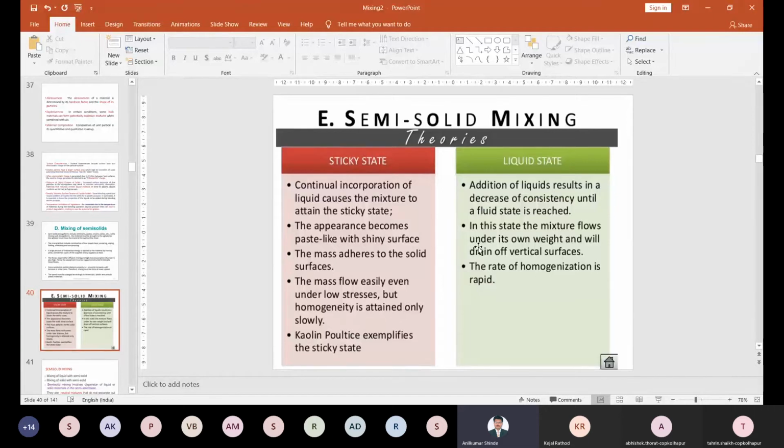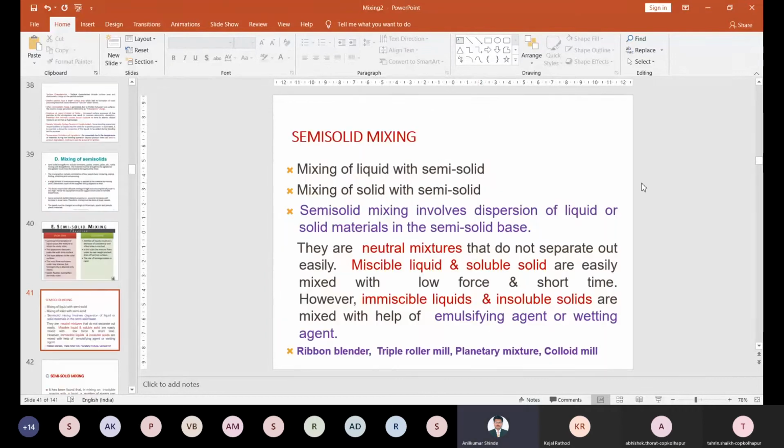So these are about the two materials. Thick in nature, you can add the liquid into that solid, right? An appropriate amount must be necessary for the highest mixing. Then semi-solid mixing. So what is semi-solid mixing? Mixing of the liquid with the semi-solid. Can you use a semi-solid base? Semi-solid base मध्ये we can add a liquid. So this mixing is called as a liquid with semi-solid.